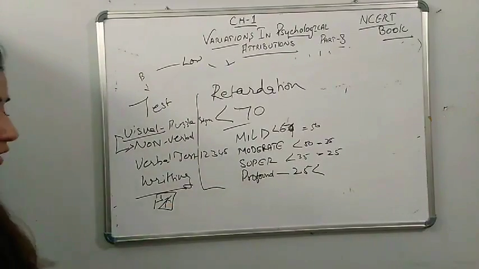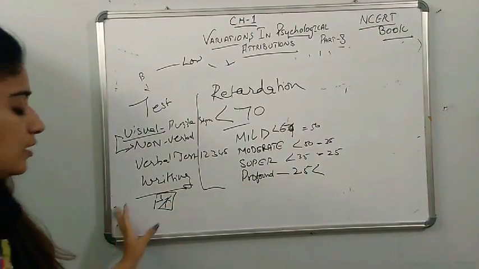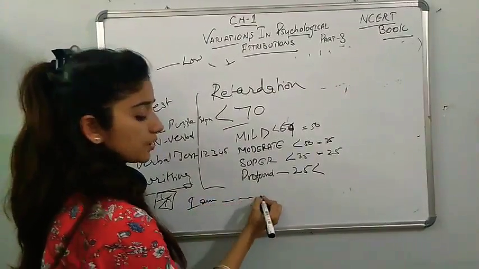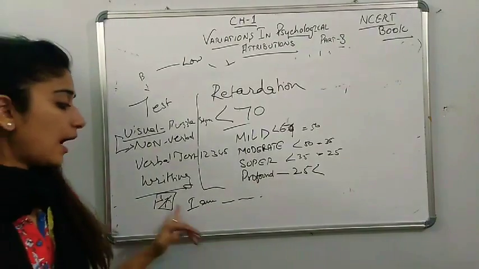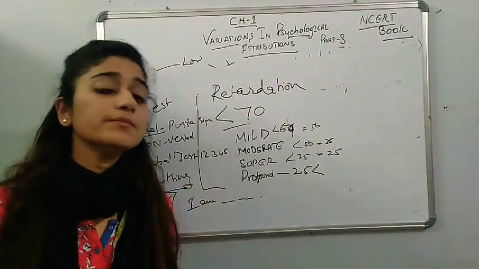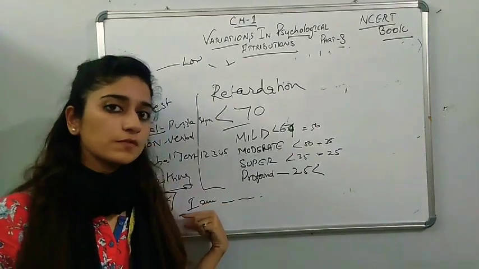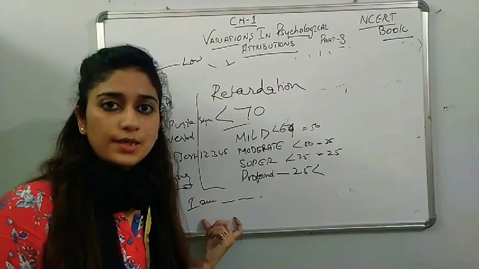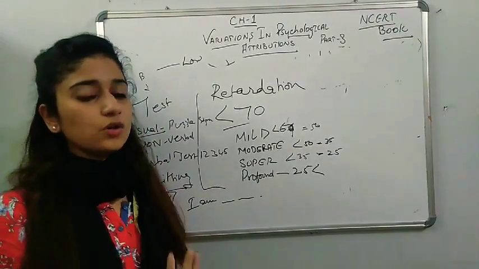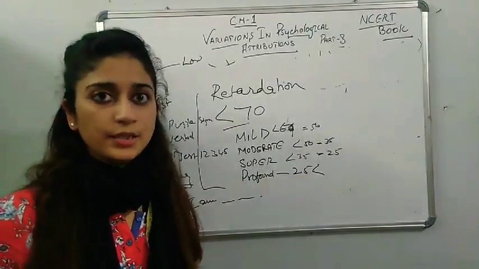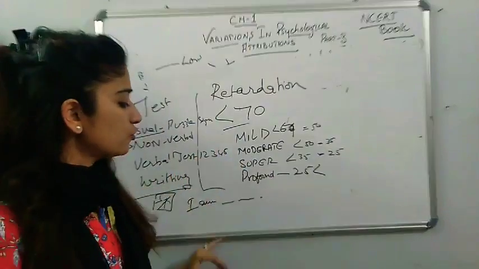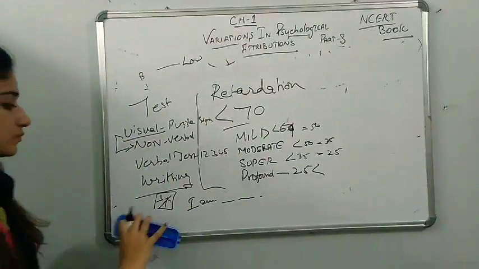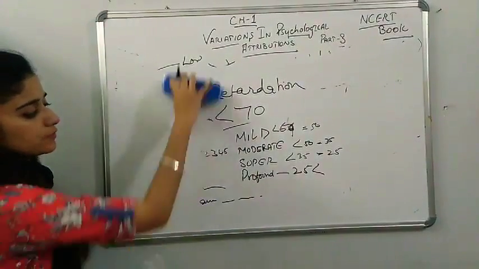In this picture you have to depict what it is. You have to make a story, or I am saying I am dash dash dash, and you have to say I am what? You have to tell something about yourself. This test also we are going to do very soon. I will give you homework related to this test only, and you have to write it with full interest and no cheating. Whatever comes in your mind, you have to make 10 sentences related to I am. So I am giving you here the homework of the same test.